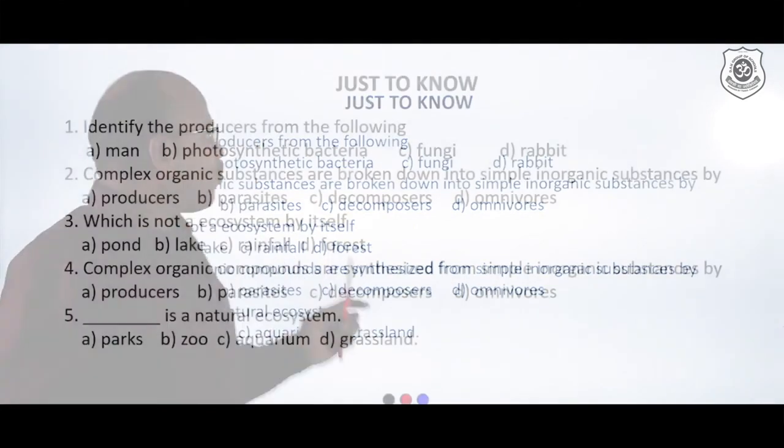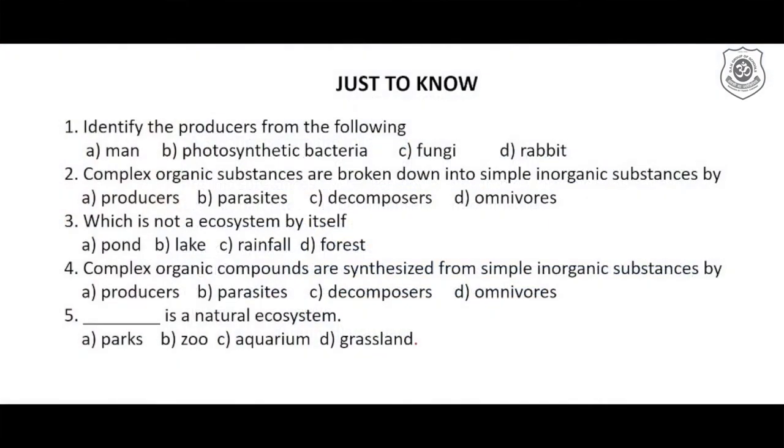And just for you to know, as an assignment, you can see these questions and answer them. I will give you just 5 minutes. After that, we will see the answer. Right, children? Now you can see this. The first question is, identify the producers from the following. A. Man. B. Photosynthetic bacteria. C. Fungi.